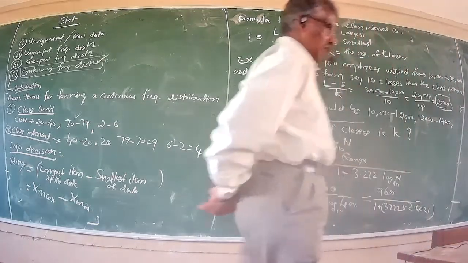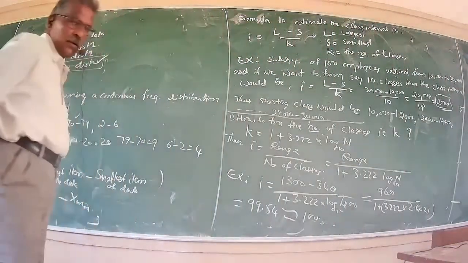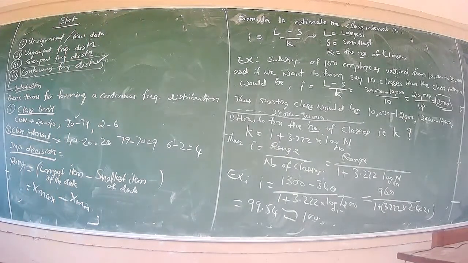So good morning. We are discussing the formation of frequency distribution, particularly the data pertaining to quantitative phenomenon or quantitative characteristics, which involves four stages. We have already discussed the first three, that is unorganized or raw data. Second is ungrouped frequency distribution. Third is grouped frequency distribution. The fourth is continuous frequency distribution. The first three we have already completed.